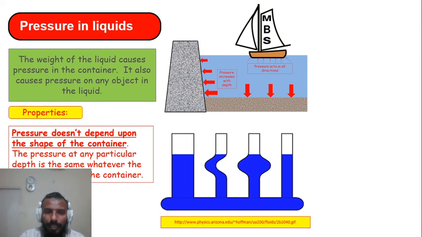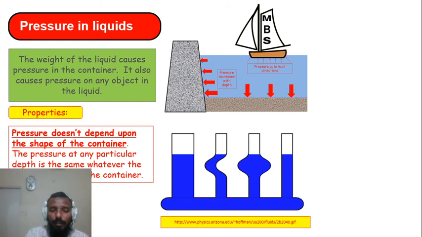Anyway, so here we are shown a continuous container containing some liquid. One point to be noticed is that the depth of the liquid in all these openings is the same. It's a continuous container. So no matter if you are at the bottom of container 1 or 2 or 3 or 4, you will feel the same pressure as long as the depth of liquid on top of you is the same. Alright, that's great. So we discussed that pressure depends upon the depth, the density of the liquid, and the gravity.